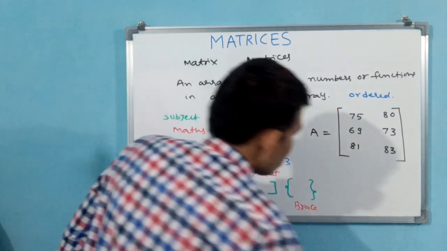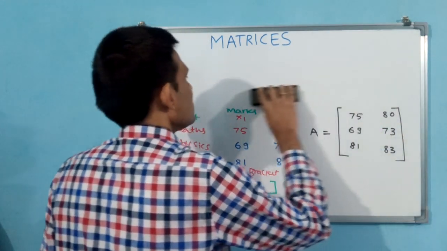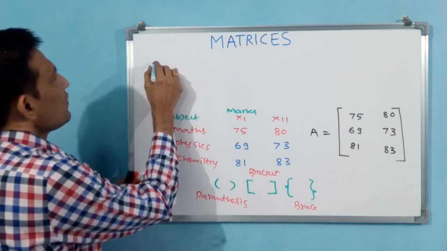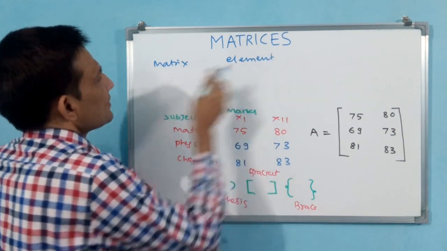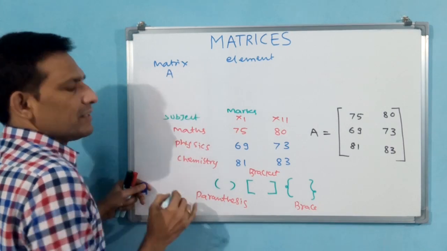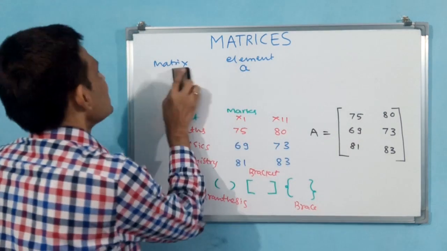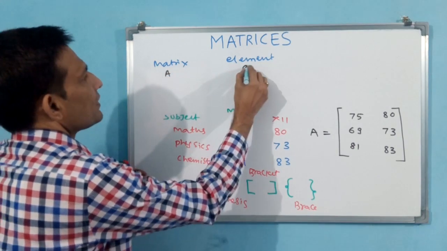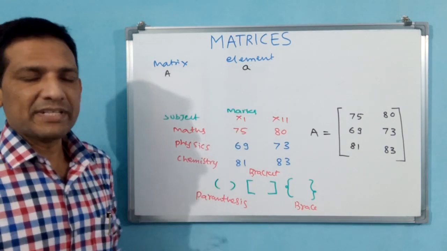Okay, now I am writing here. First of all, are these in ordered form? Yes, ordered. Okay, now matrix is there, elements are there. Matrix is capital letter A. Element representation is small letter a. That you have to keep in your mind. Matrix will be represented with a capital letter. Elements will be represented by small letters.